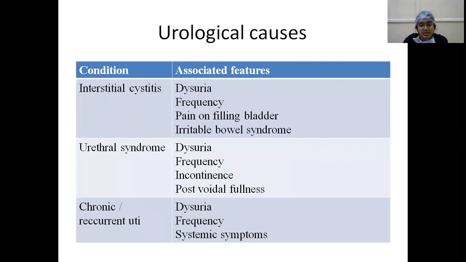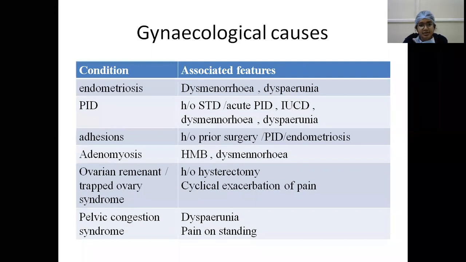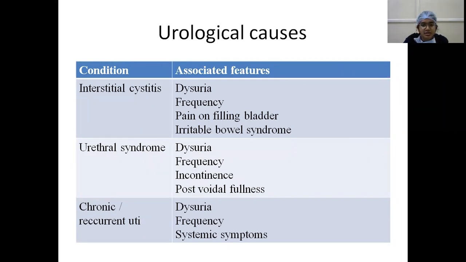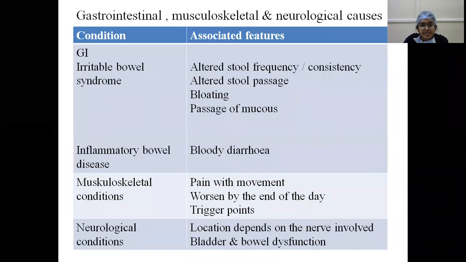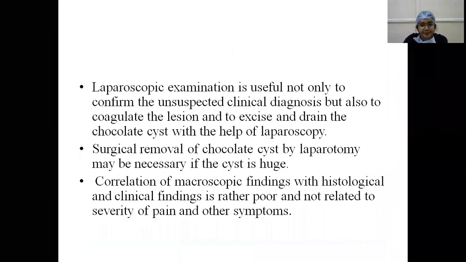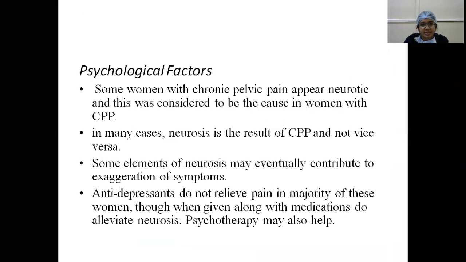So, gynecological causes are endometriosis, PID, adhesions, adenomyosis, ovarian remnant syndrome, pelvic congestion syndrome. Non-gynecological, that is urological causes, are interstitial cystitis, urethral syndrome, and chronic or recurrent UTI. Gastrointestinal are irritable bowel syndrome or inflammatory bowel disease, or musculoskeletal conditions, and neurological conditions, maybe because of neuropathy or nerve entrapment. So clinical features and their associated symptoms are...